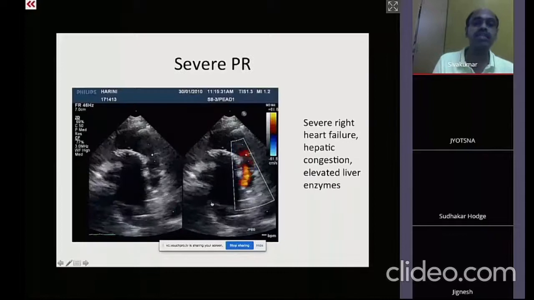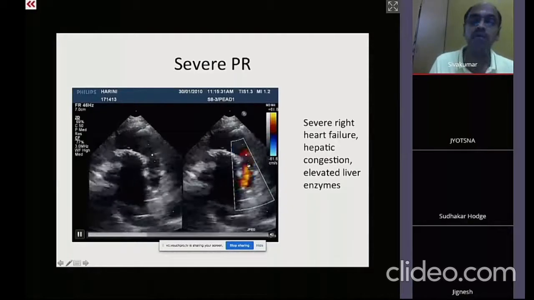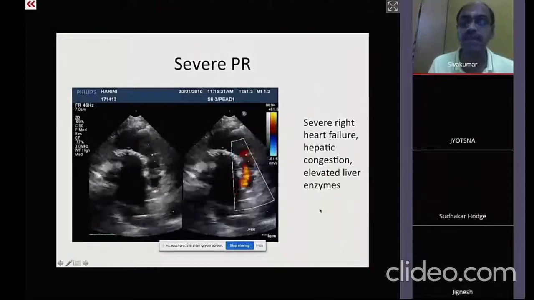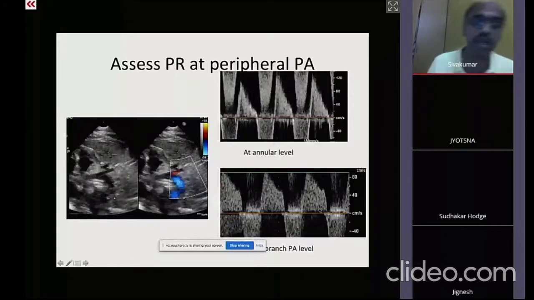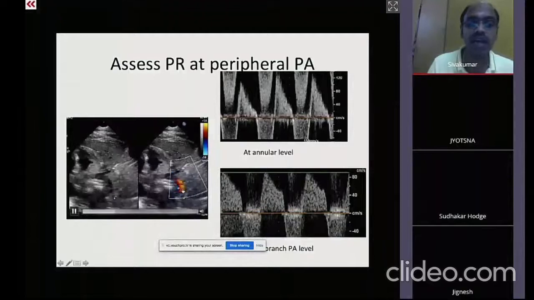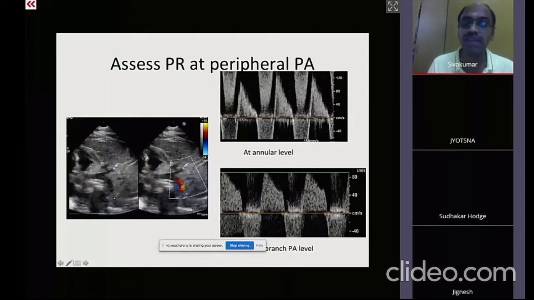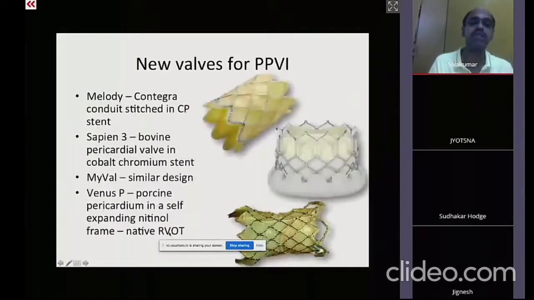Now, this is an example of a severe pulmonary regurgitation. You can see the pulmonary regurgitation Doppler. As it worsens, you can have severe right heart failure, tachycardia, hepatic congestion, elevated liver enzymes. And our intention is to pick up these patients far earlier. One way of identifying a substantial PR is if you go deep into the hilar branch pulmonary arteries: if you find a pulmonary pan-diastolic flow reversal even in the hilar pulmonary artery or post-hilar pulmonary artery, that is a significant pulmonary regurgitation.